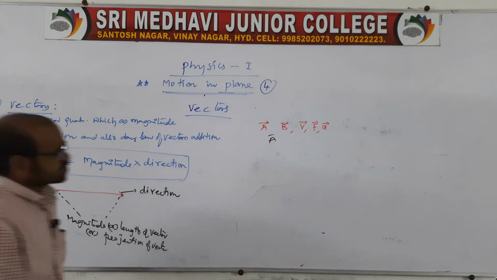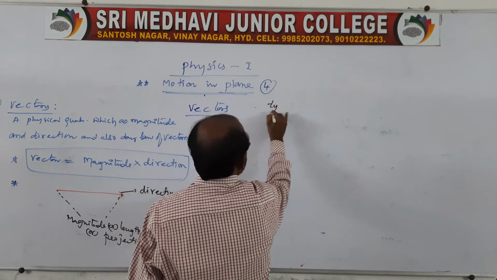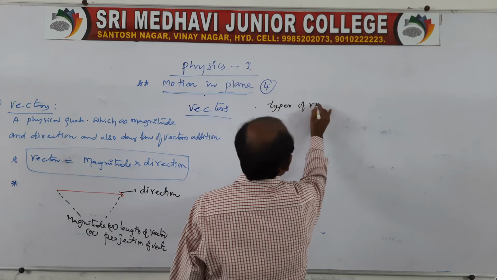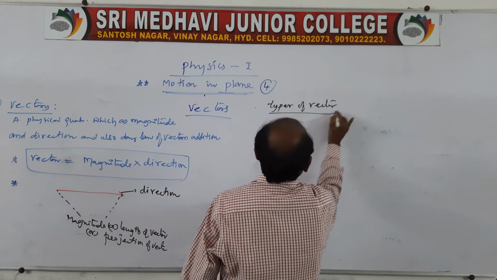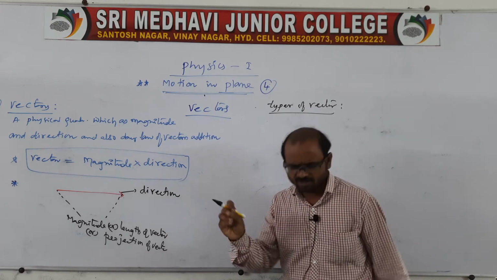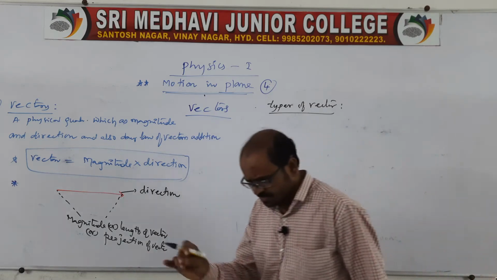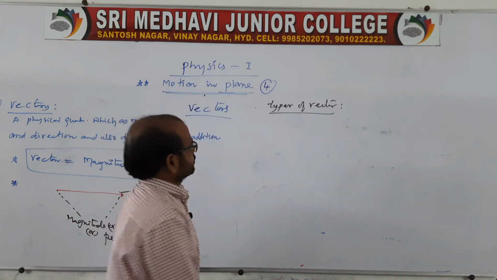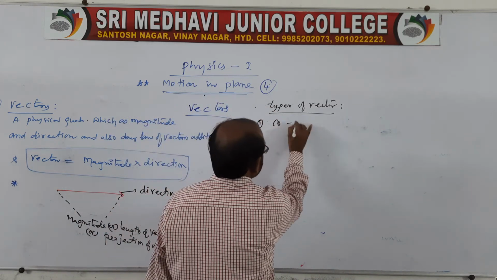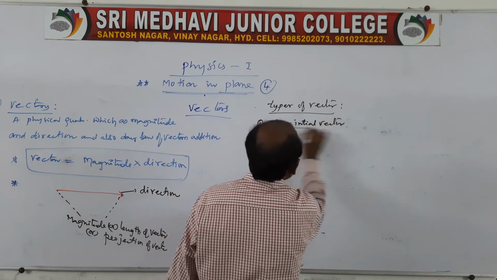Now we have types of vectors. Actually we have a number of types of vectors. Let's discuss those which are important for our intermediate IP. First of all, I'll tell you the co-initial vector. Sir, what is meant by co-initial?